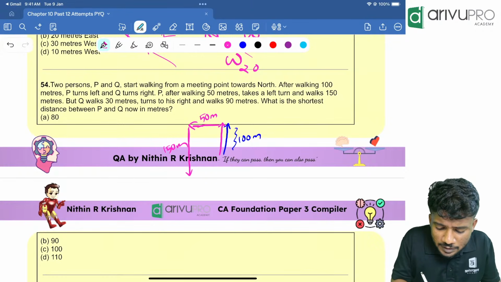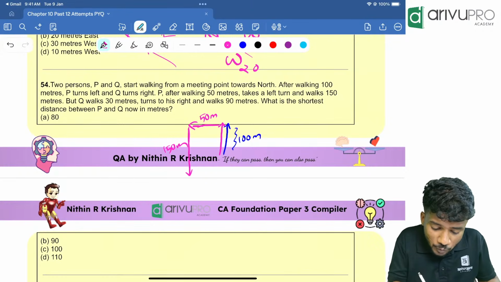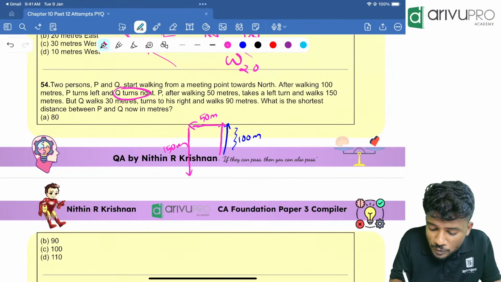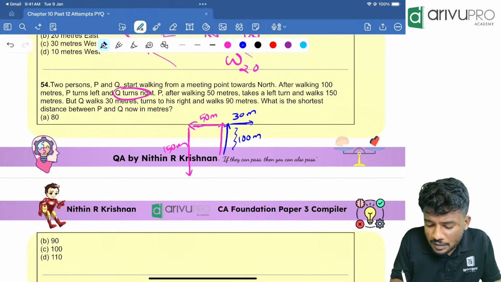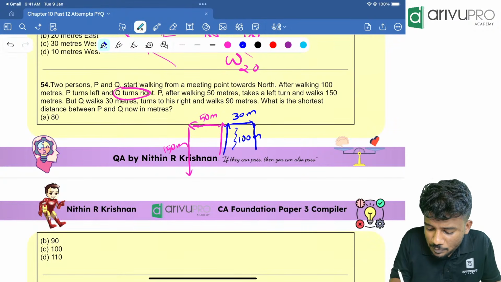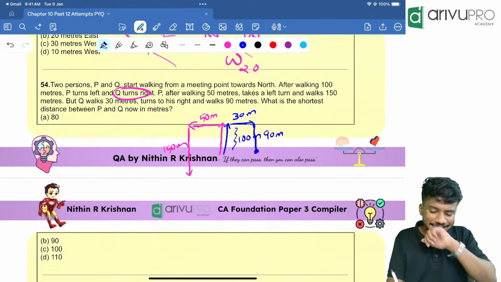Then Q walks 30 meter. What happens with Q? Q turns right and walks 30 meters. Then what happened? Turns to the right. Right will be towards down, and walks 90 meter. So Q is somewhere over here.